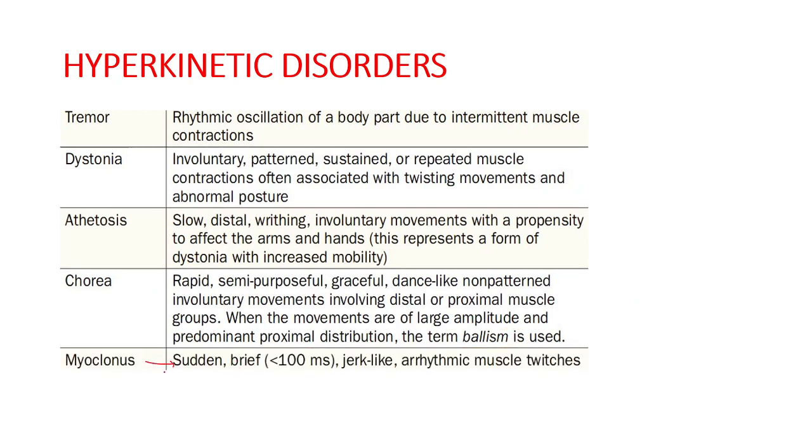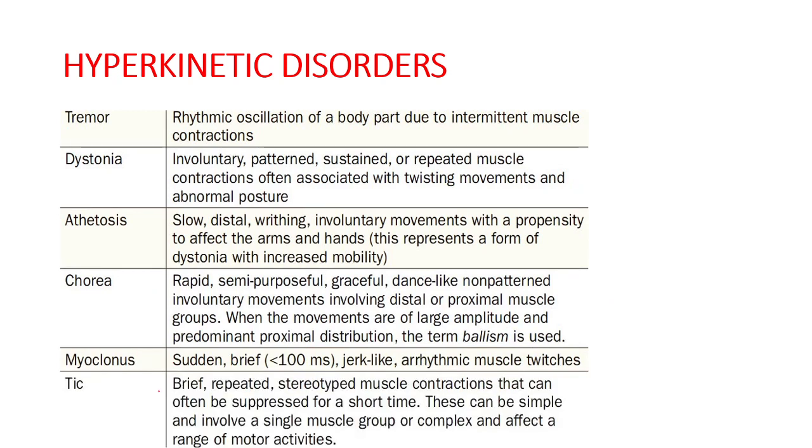Myoclonus is a sudden, brief, jerk-like arrhythmic muscle twitch. Finally, tic is a brief, repeated, stereotyped muscle contraction that can often be suppressed for a short time. These can be simple and involve a single muscle group, or complex and affect a range of motor activities. So we can see vocal tics in clinical practice in Tourette syndrome.